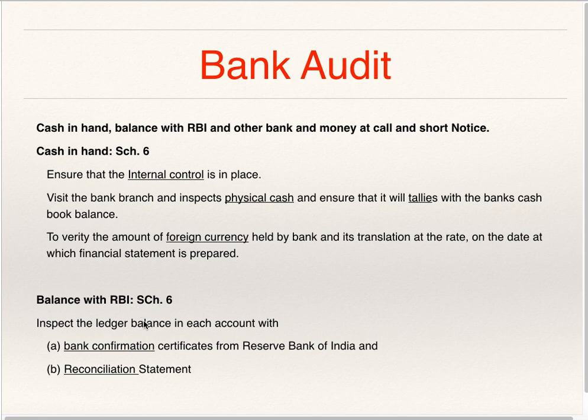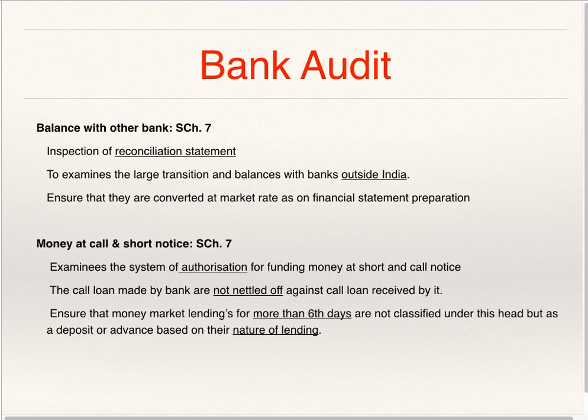Balance with RBI. The auditor should inspect the ledger balance in each account, he should get a confirmation certificate from RBI, as well as check the reconciliation statement. Balance with other banks, Schedule 7, he should check the reconciliation statement.